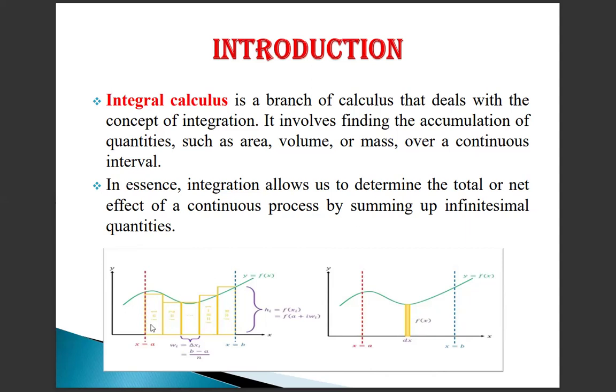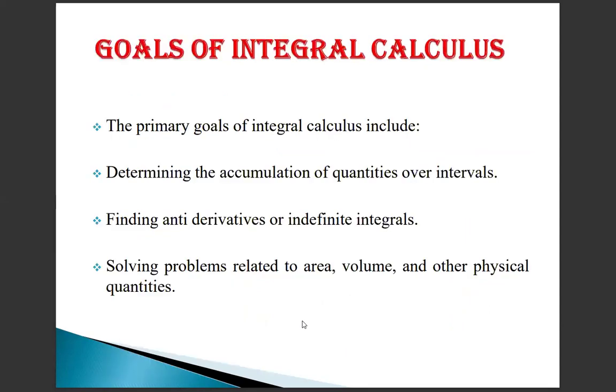See the picture. Here we take the quantity within the limit a to b. Here we split into sub-intervals and then summing the intervals, we get the total area of the process. This is called integral calculus.